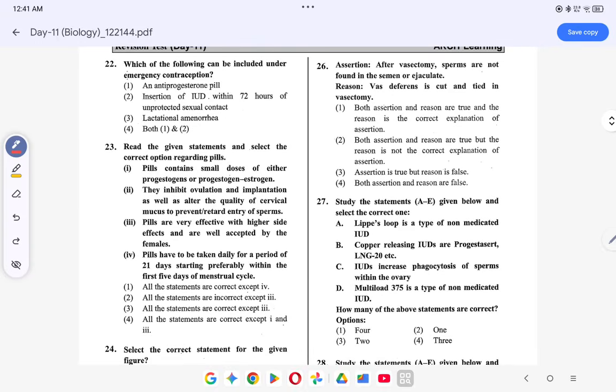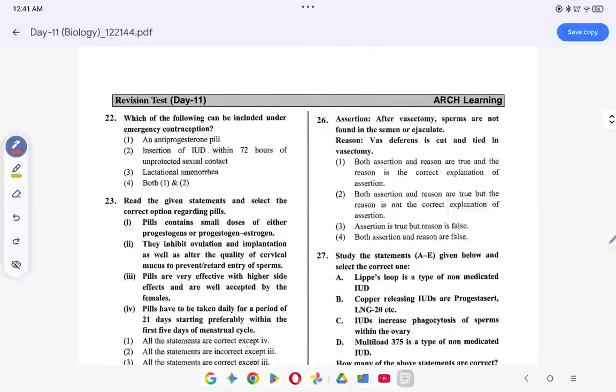Okay. Coming to the next question, which of the following can be included under emergency contraceptive? In emergency contraceptive, anti-progesterone pill. This is correct. Anti-progesterone pills such as mifepristone, ठीक है, right. It blocks the effects of progesterone hormone.